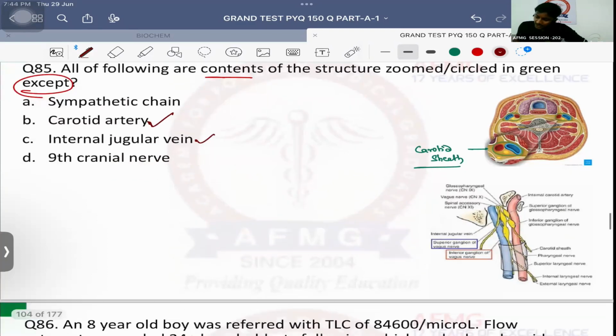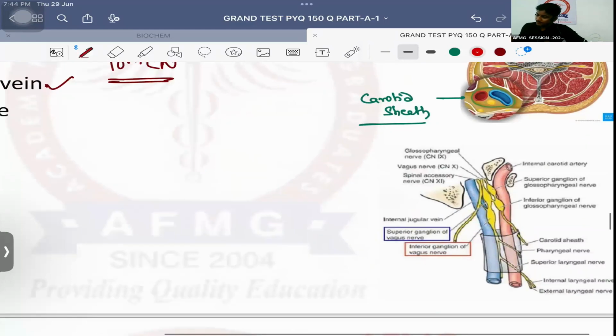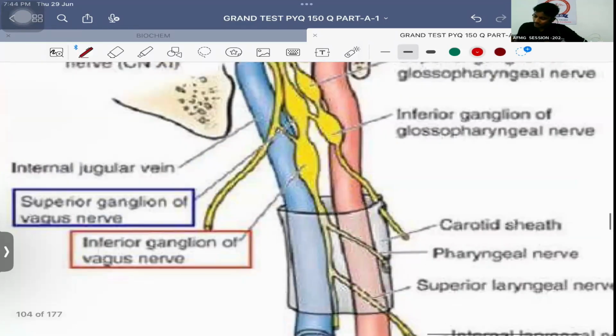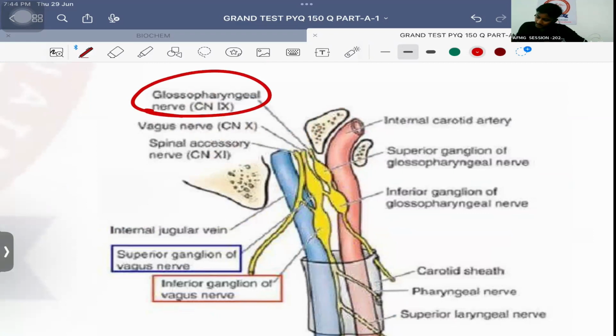Definitely we know the 10th cranial nerve or the vagus nerve is also a part of the carotid sheath. Whereas the 9th cranial nerve, as you can see over here, this is the 9th cranial nerve. It is coming over here, it enters into the carotid sheath and it exits immediately. But yes, it is a part of at least the carotid sheath. At least it came inside.